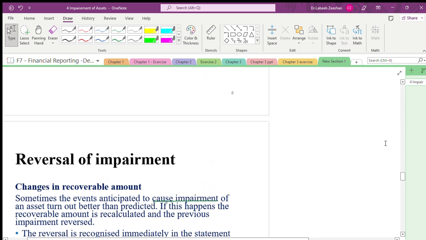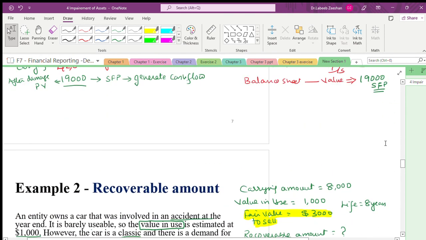What we have done today: research and development, and when it has to be identified as an intangible asset, when it is eligible and when it is not. This is the summary of today's session.